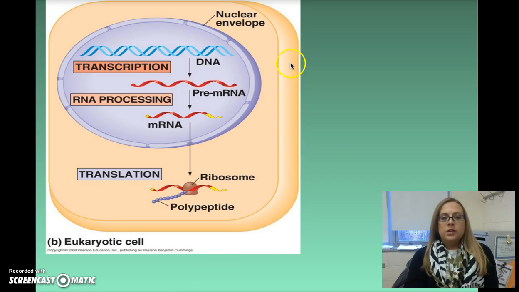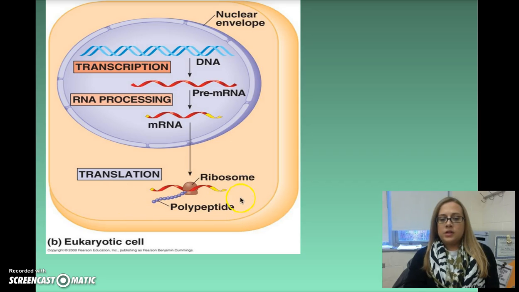And so what we're looking at here is just a schematic of where all of this happens. Here we have a very standard eukaryotic cell, very plain, not showing you much detail, but it does show you this nucleus with the nuclear envelope. Notice that the pores are shown. That is really important because once your DNA is transcribed into pre-mRNA and then processed into mRNA, that mRNA can leave through a nuclear pore. And then it's going to be out in the cytoplasm where translation occurs.